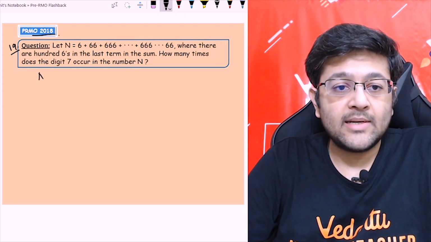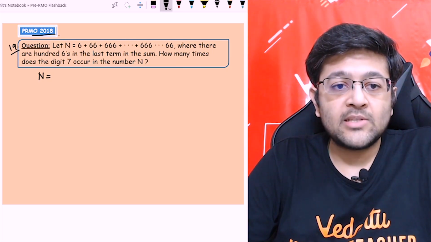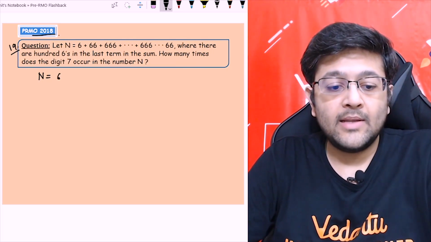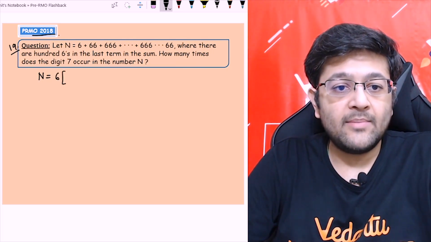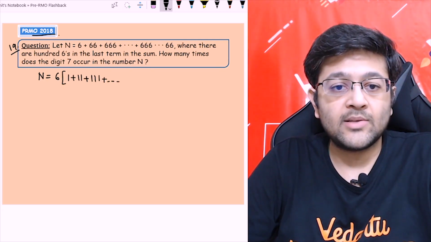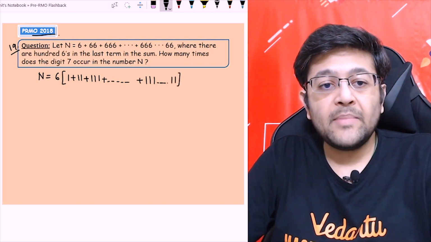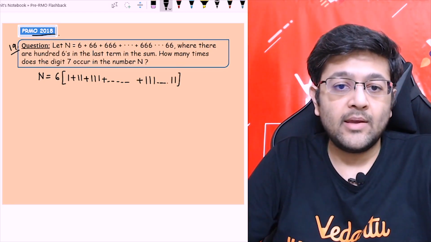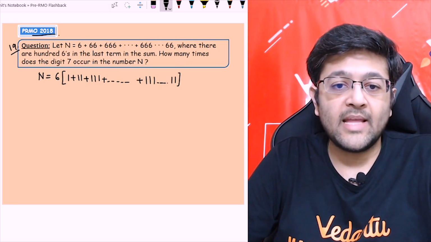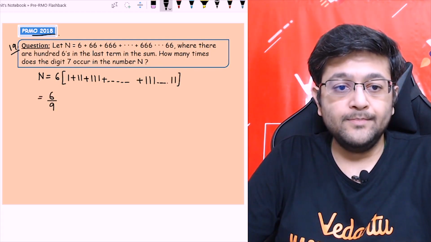First of all, let's write n. If I take 6 common out of all of these terms, let's see what we are left with: 1 plus 11 plus 111 and so on, and the last term will contain all ones. Now if I multiply and divide it by 9, multiplying each term inside by 9, I can take a 9 common outside in the denominator.